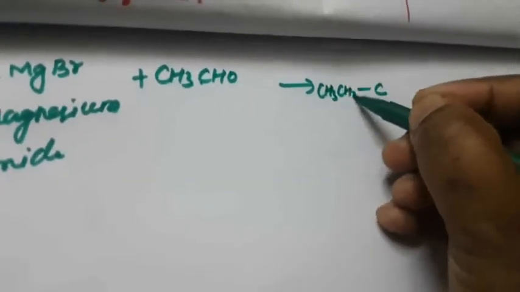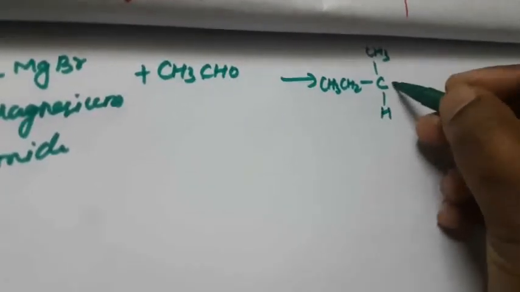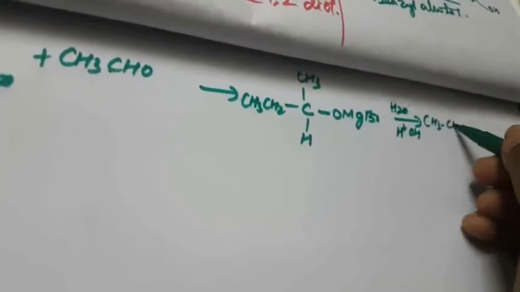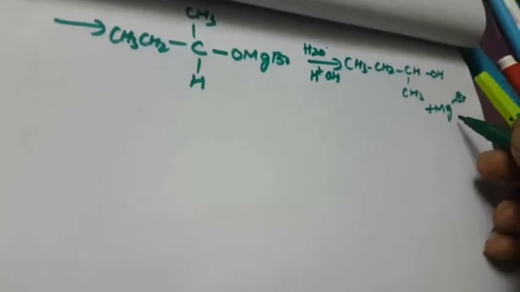How to write? Here C, here CH3 CH2, the top is again CH3, again here 1H, then O MgBr. So what is the next step? Hydrolysis followed by H plus OH minus. What will be the answer? CH3 CH2 CH CH3 OH. That is the secondary alcohol. Then MgBr, then OH. Okay, so this is another one. This is called a secondary alcohol.